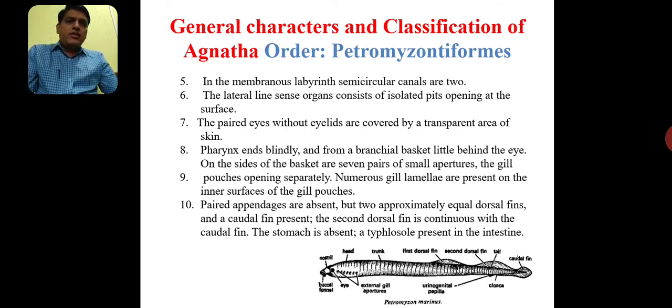And the second dorsal fin is continuous with the caudal fin. The stomach is absent. Typhlosole is present in this intestine. What is known as this typhlosole? Typhlosole is nothing but the dorsal outgrowth of the inner lining of this intestine, and those are